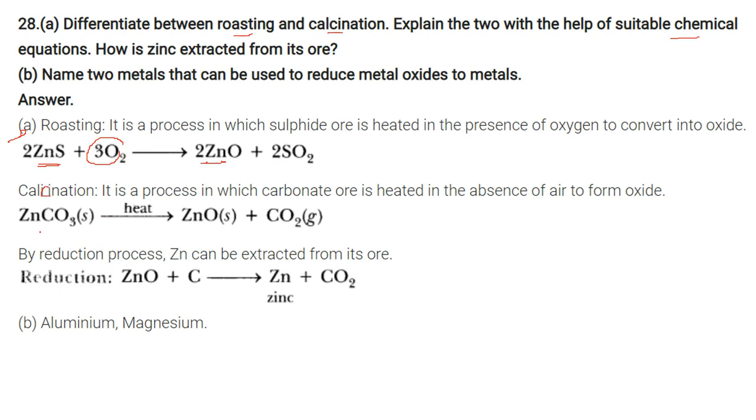Calcination. It is a process in which the carbonate ore is heated in the absence of air. There is no oxygen to form oxide. And by the reduction process, this zinc can be extracted from its ore. Zinc oxide with carbon gives you zinc. Name two metals that can be used to reduce metal oxide to metal. So it is aluminium and magnesium.